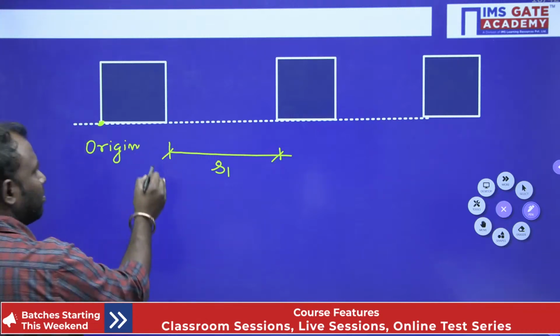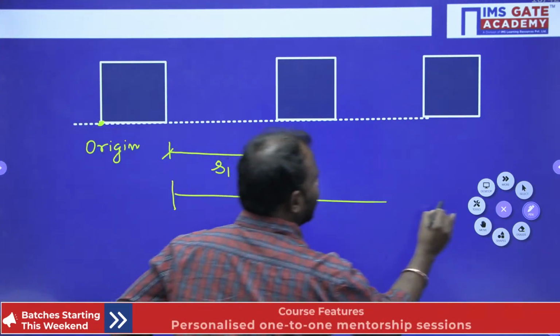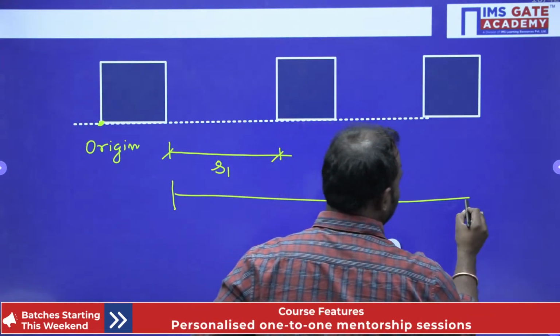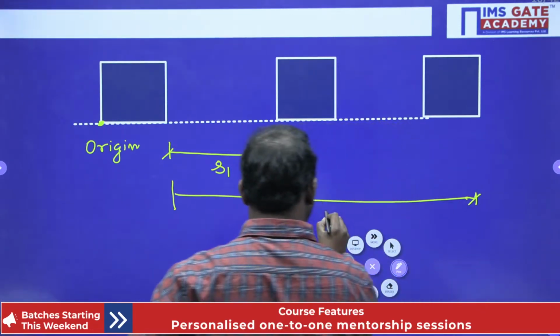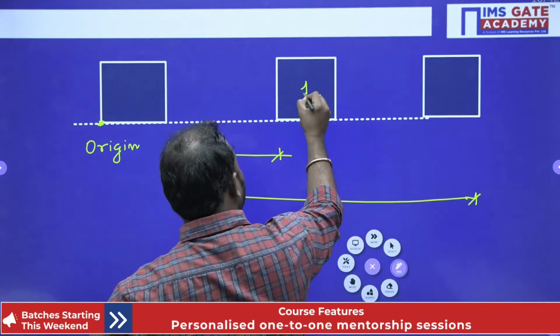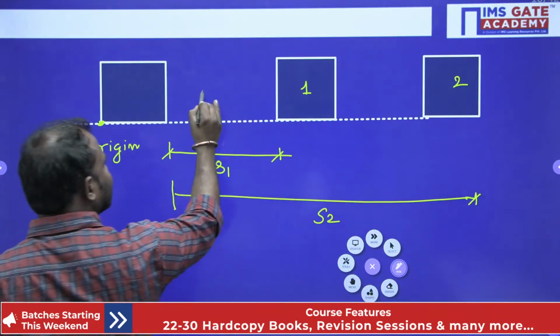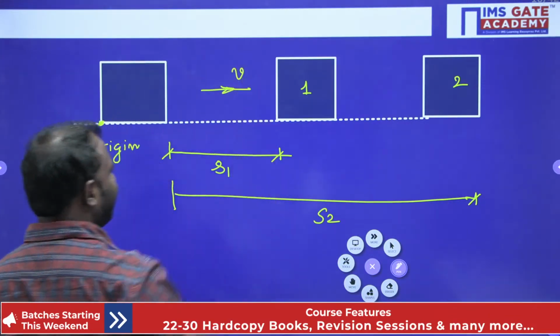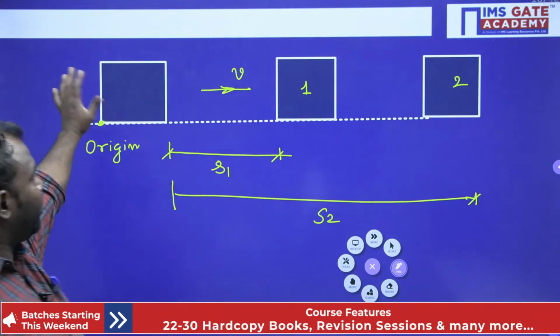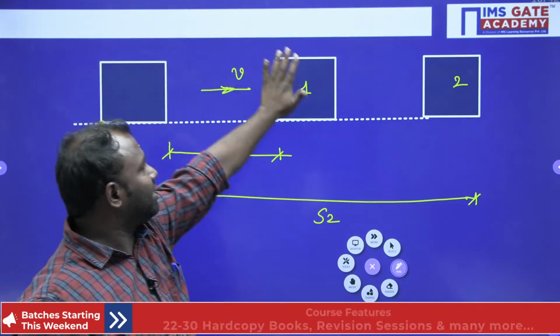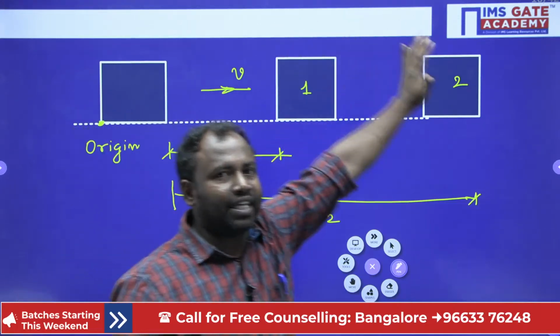After that the body again moves from here to here, and this is S2. So the first position of the body and then the second position, and it is moving with a certain velocity, say V. So the body moves from the origin with the velocity, reaches the first position and then the second position.